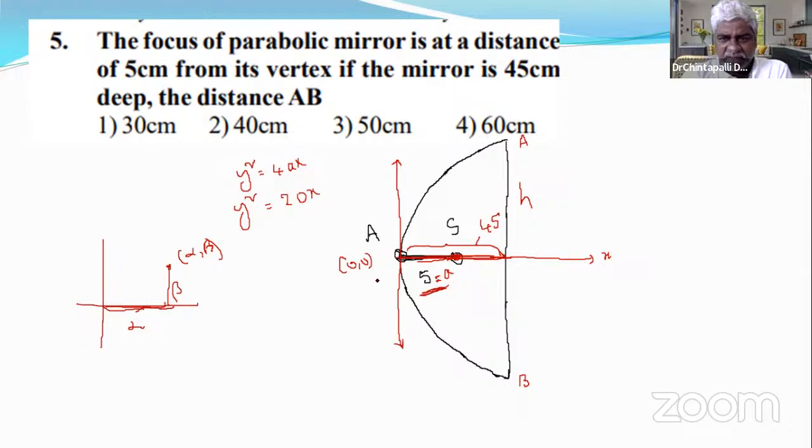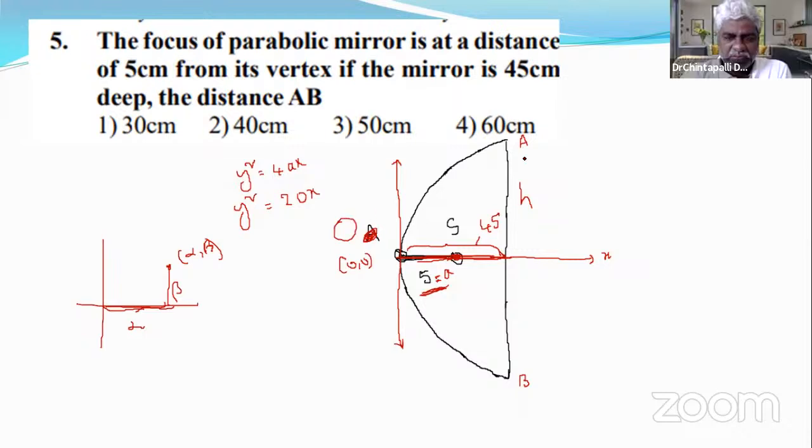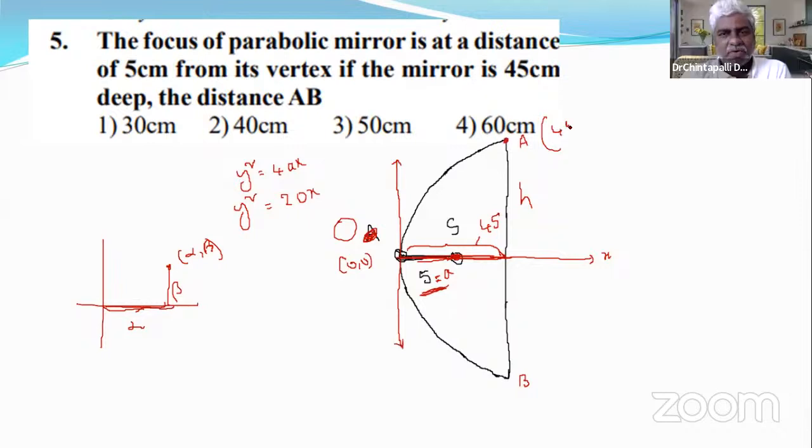Don't use A here; let us use O, because A is used for another purpose. So the coordinates of this point are 45, comma, h.